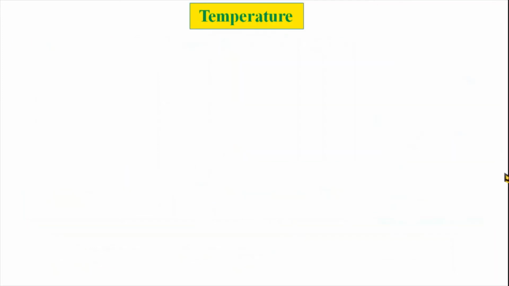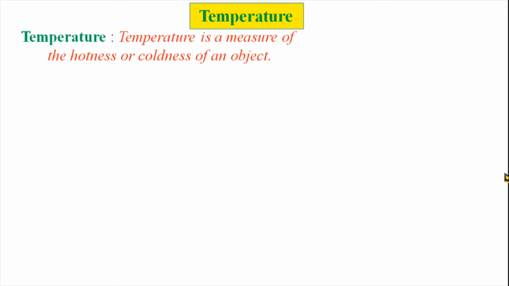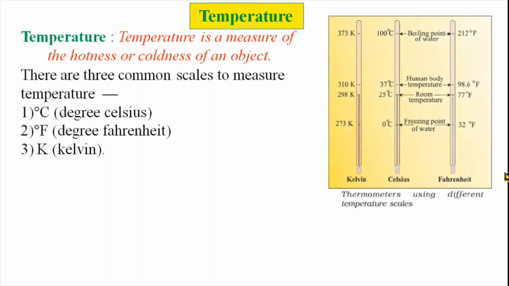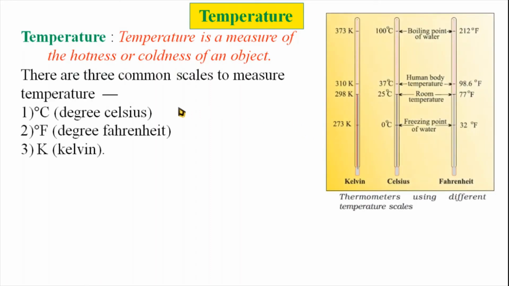Then the next one is temperature. Temperature is a measure of hotness or coldness of an object. There are three common scales to measure the temperature: degree Celsius, degree Fahrenheit, and Kelvin. In chemistry, we use the Kelvin scale only, not the Fahrenheit and the degree Celsius.